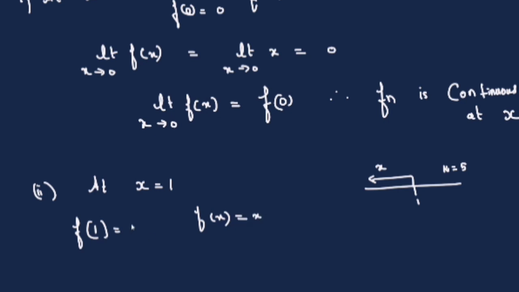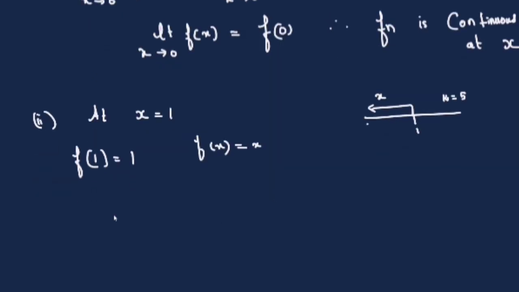So f of 1 is 1 itself. Now at 1 there is a break, that is, the character changes, left is something and right is something else. So whenever there is a split, or a break, or whenever the function changes its character, you have to use the left limit and the right limit. So let us use the left limit and the right limit.